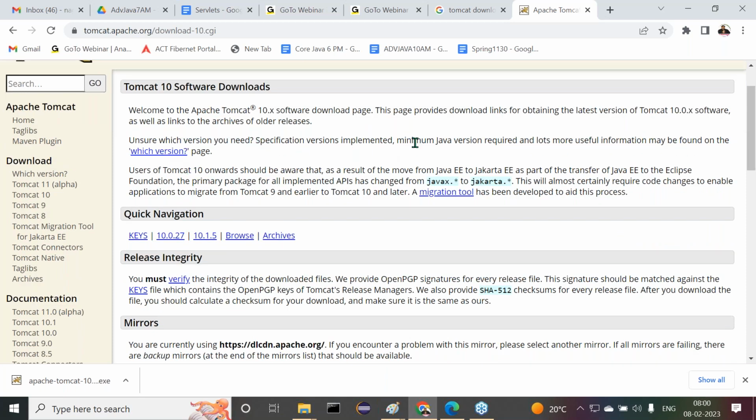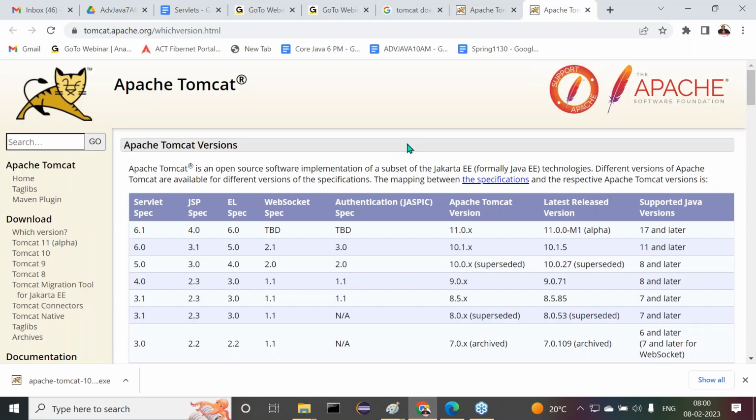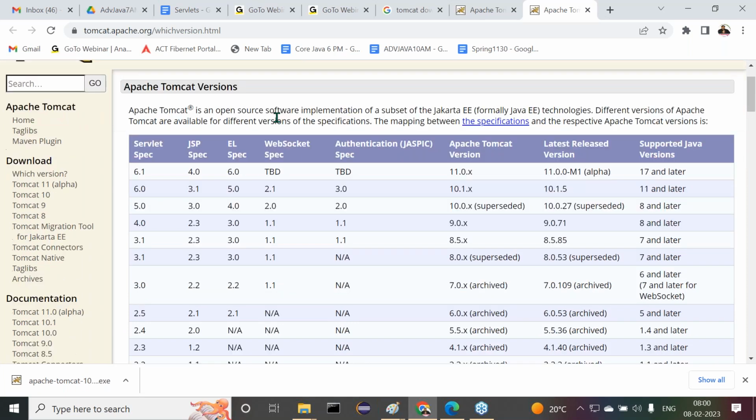Which version do you need? Specific versions, implementation minimum Java version required, and lots more useful information may be found on the version page. Now let me click on it. Some details now. Observe carefully.